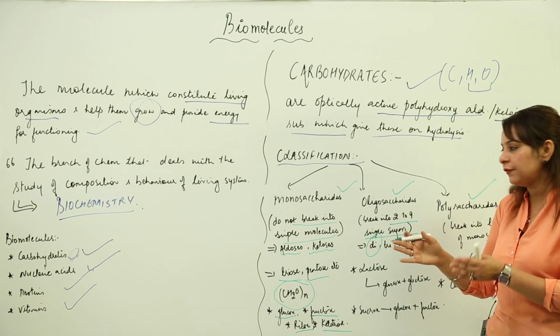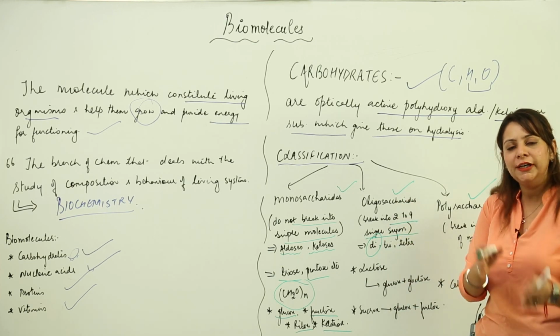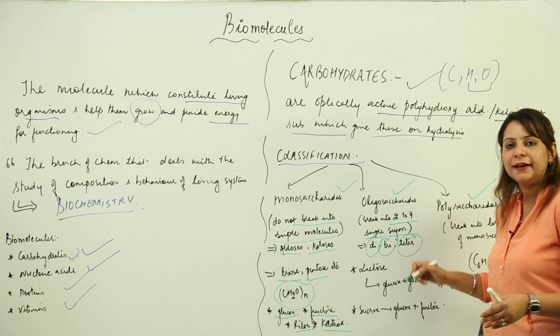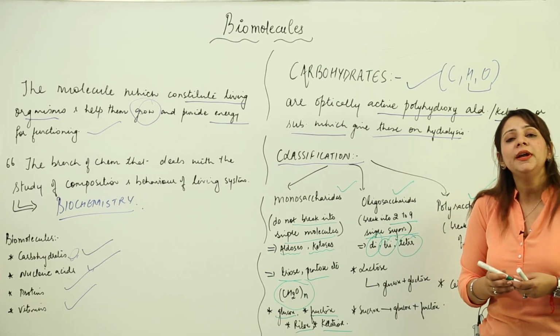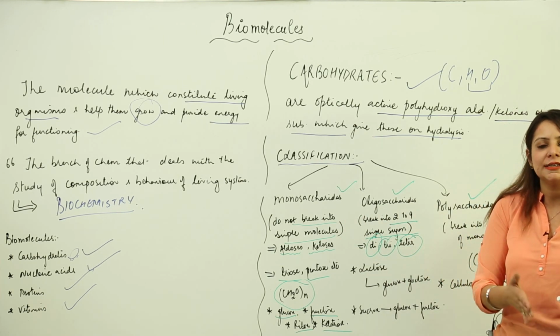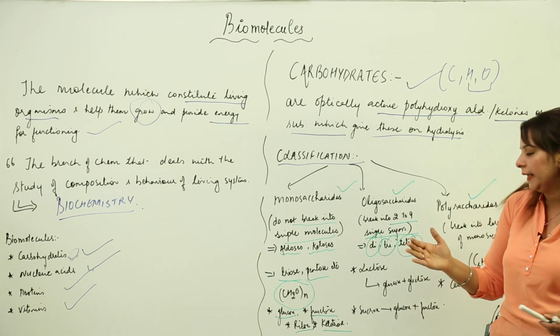If it is made up of 3, it is called a trisaccharide. If 4, tetrasaccharide. So depending upon how many monosaccharides it forms on hydrolysis, it is classified likewise.